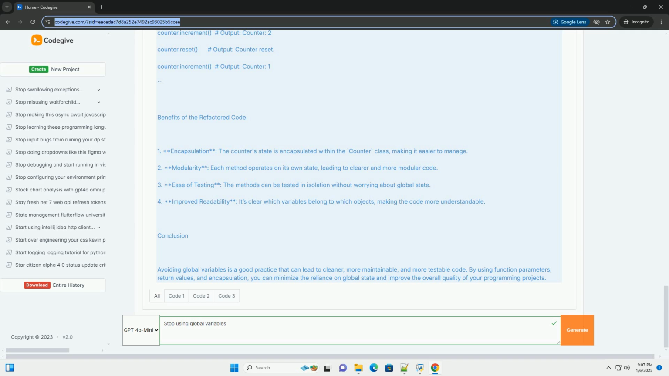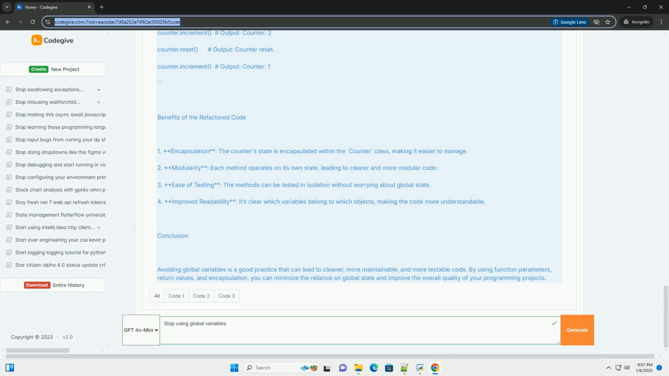Now, let's refactor the code to avoid using global variables by using a class to encapsulate the counter. Benefits of the refactored code. 1. Encapsulation. The counter's state is encapsulated within the counter class, making it easier to manage. 2. Modularity. Each method operates on its own state, leading to clearer and more modular code.